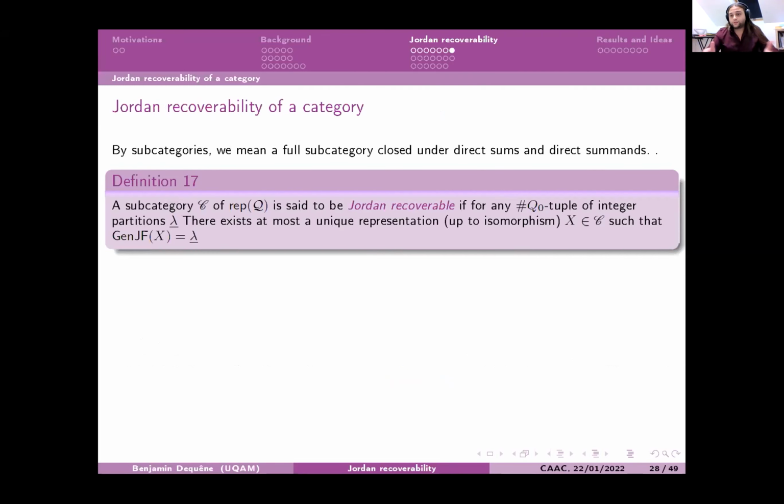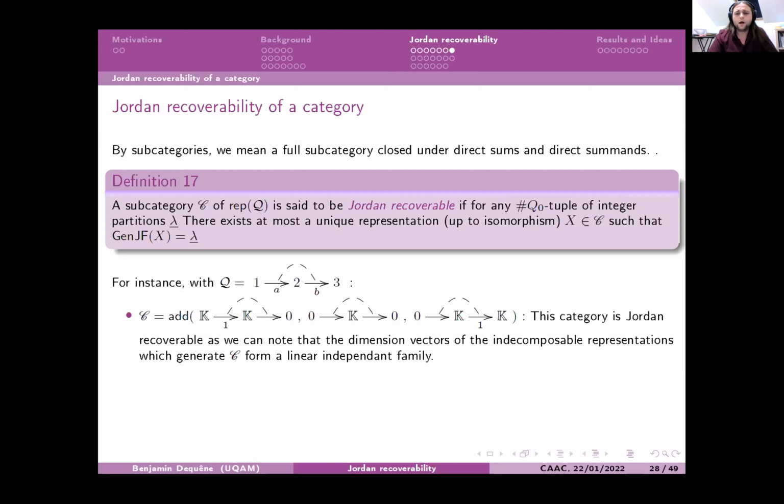And the answer to this question is a definition, here the definition of Jordan recoverability of a subcategory of representations. So this just says that if you have the generic Jordan form data of a representation of your category, then you can recover the representation from its generic Jordan form. I hope I was clear.